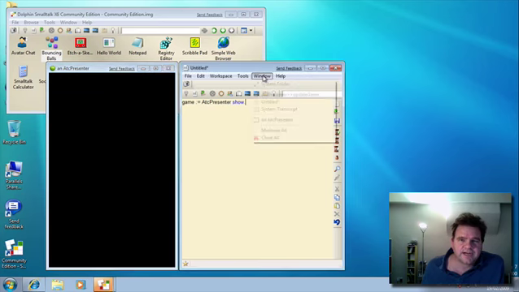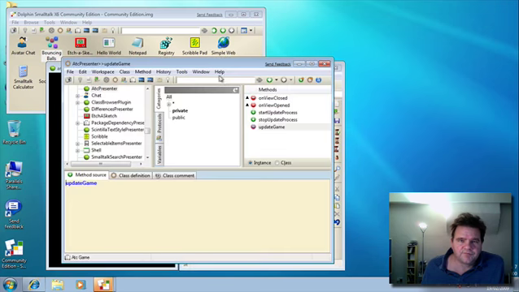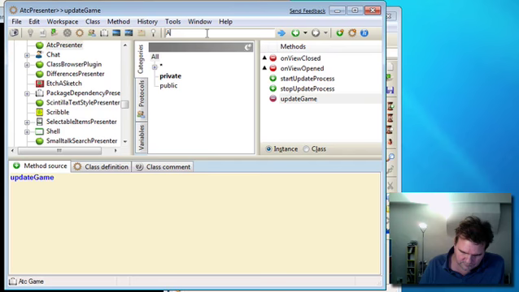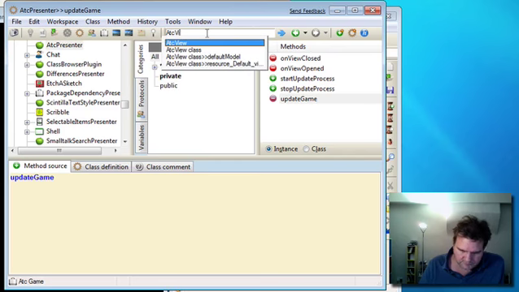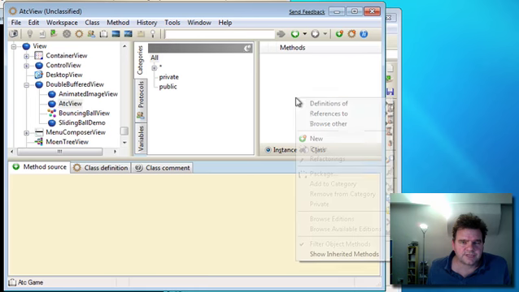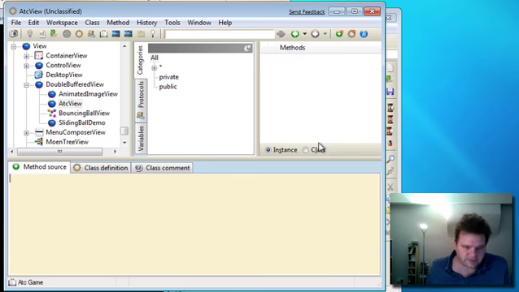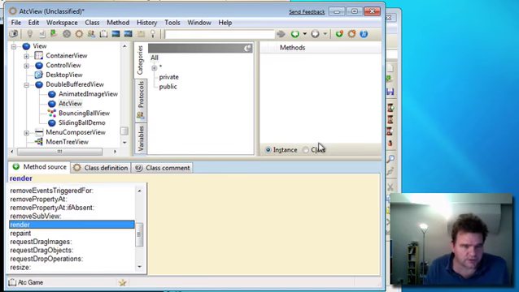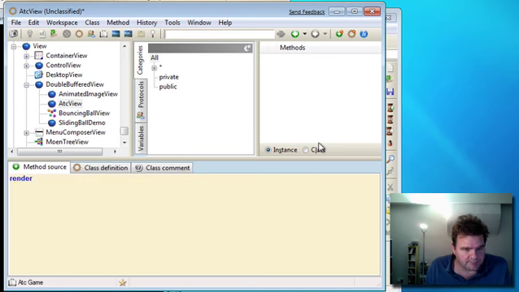So let's go to our view. Okay, so what we want to do in here is create a new method called render, which overrides the one in our superclass, and we will ask this to render or draw the contents of our model onto the associated window.